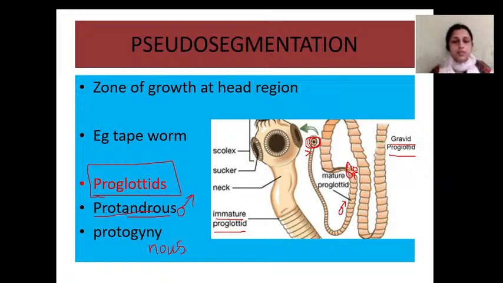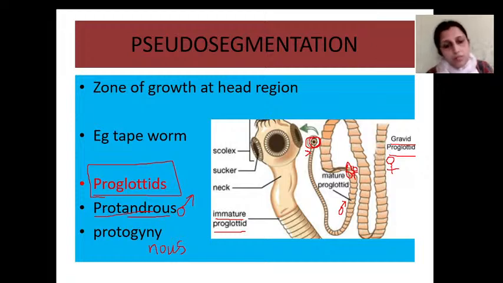So, inside mature proglottids, male reproductive structures are present and female reproductive structures are present. But inside immature proglottids, only male reproductive structures are found. Gravid proglottids, at the last end of the body, only female reproductive structures are seen. Gravid proglottids means those proglottids which are lodged or filled with eggs.